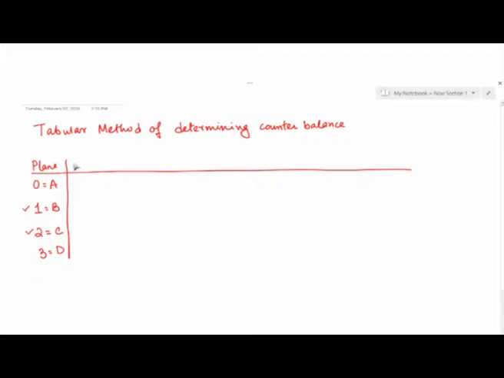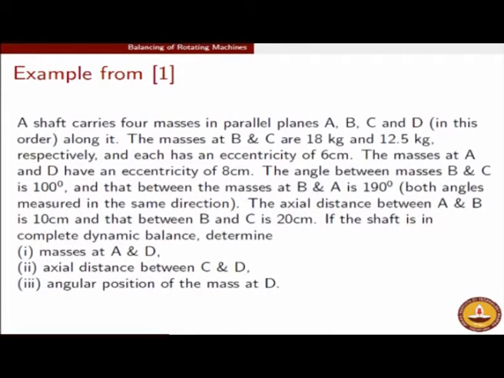Firstly, we can find out what the masses in these planes are, and if I am correct, the masses to be put as per the definition of the problem are 8 and 8 in the planes A and D, and for B and C it is 18 kg and 12.5 kg as per the problem statement.